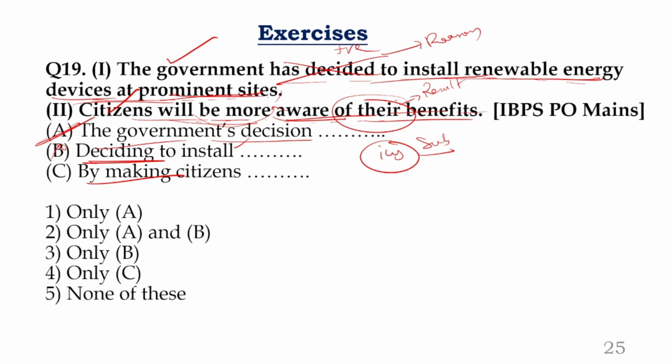Is there a word "making" in the statement? No, there is no word "making." You cannot add the word "making" here when that word is not there in the sentence. So even C is out. So what's your answer now? That's the first one.